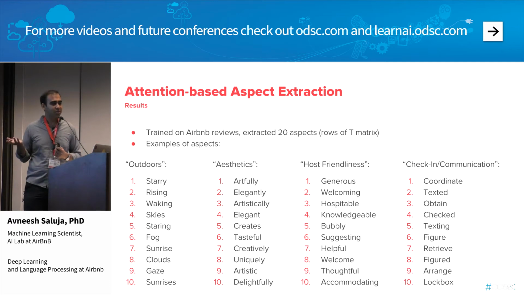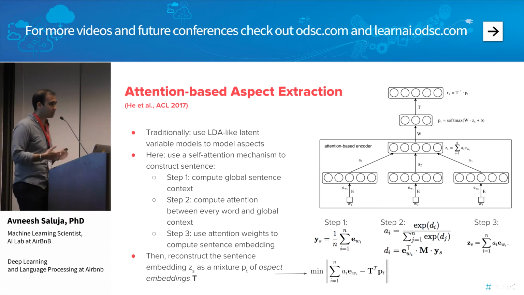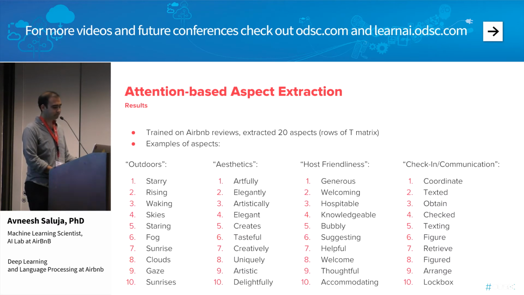And so now there are a couple of representations that we can use downstream. The first representation we can use is that mixture distribution. So we can use the vector P, for example, for a given review to tell us what the mixture or the distribution over aspects is. We could also use this guy over here, which is the sentence embedding taking into account the attention weights. So there are a couple of different representations of the review text that we can use downstream.